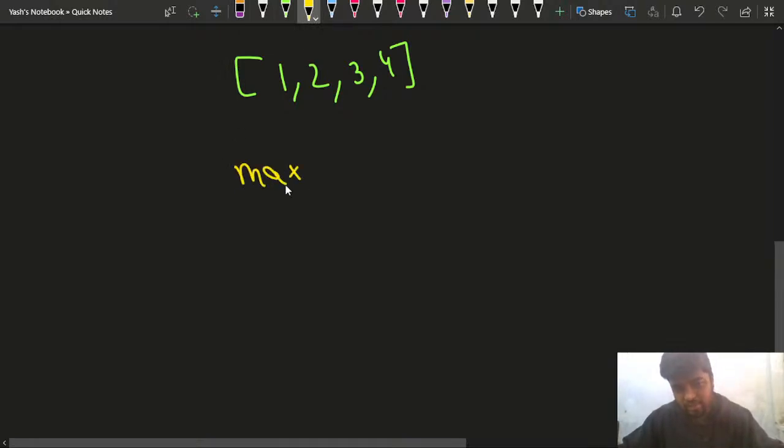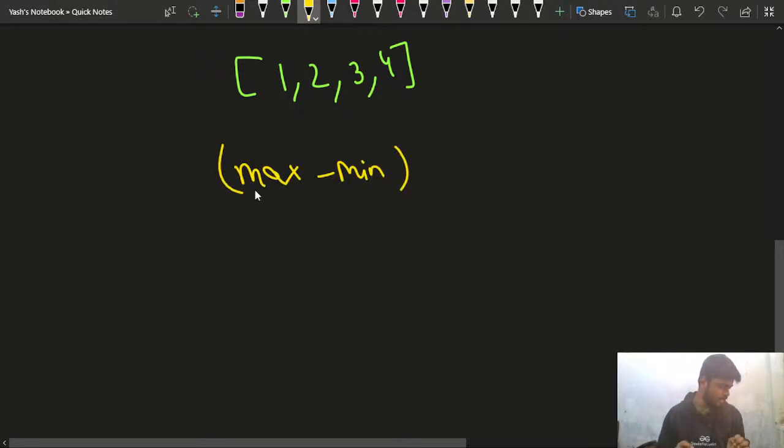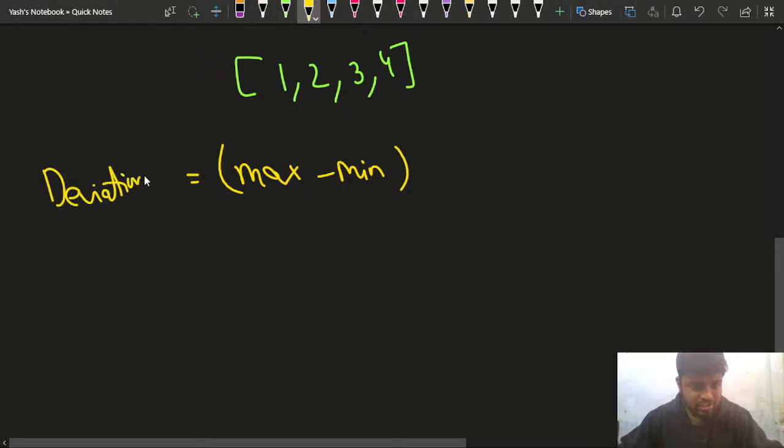want the difference between the maximum minus minimum, right? This is something that I want, right? Is this much part clear to everyone? That this is what I have. So what is deviation? Deviation is this thing. Deviation is the difference between the maximum and the minimum element. Now the thing is,